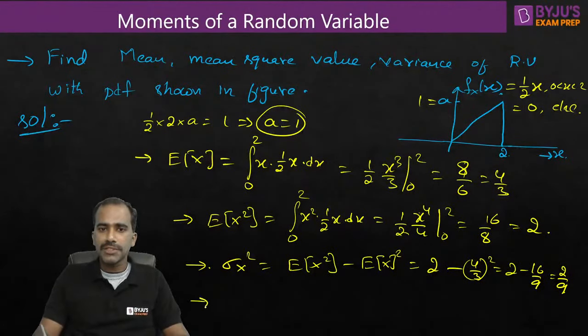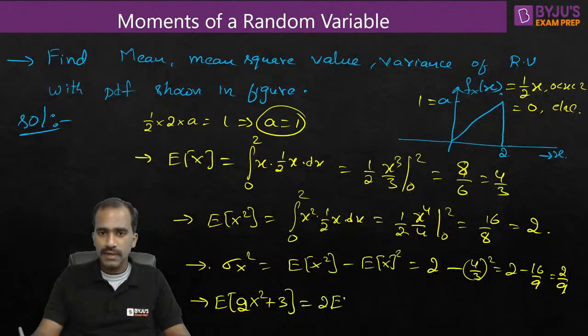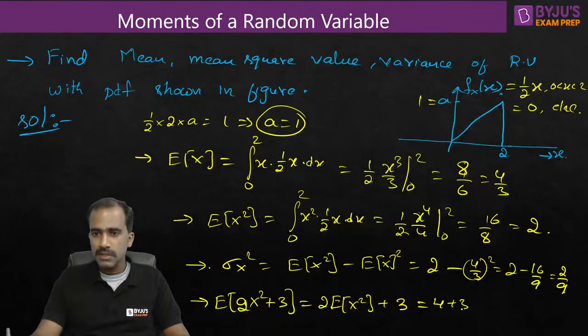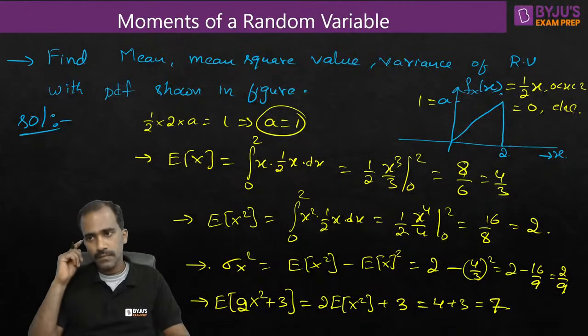Let me ask you one more question here. How about expectation of, let me call it, 2x square plus 3? So if you want to figure this out, just apply the basics of properties of expectations. You can put this 2 outside, and you can write as 2 times expectation of x square plus expectation of 3, which is 3 only. We already know expectation of x square, which is 2 units. So 2 2s are 4 plus 3, which is equal to 7 units.